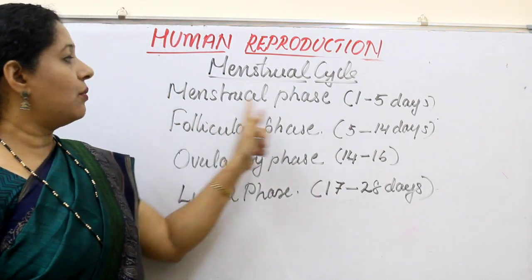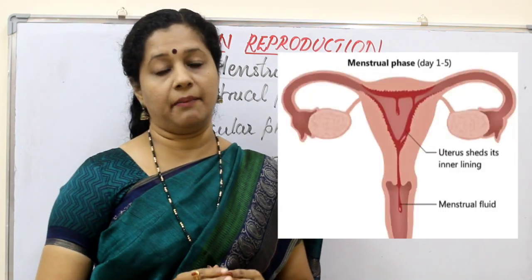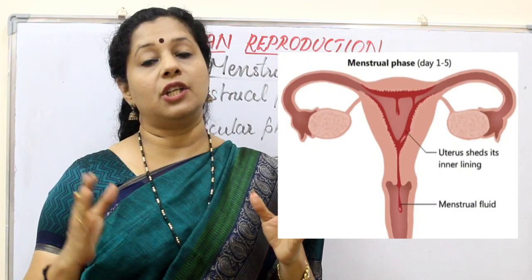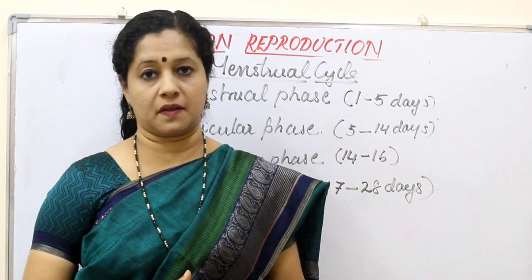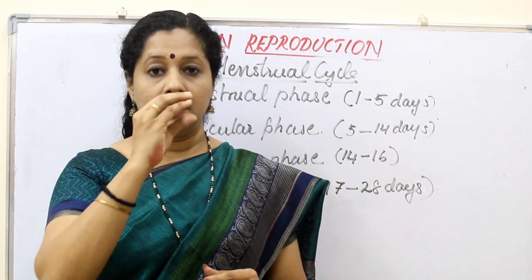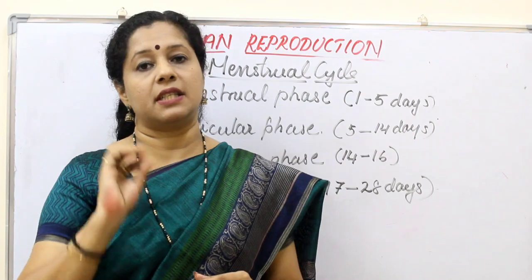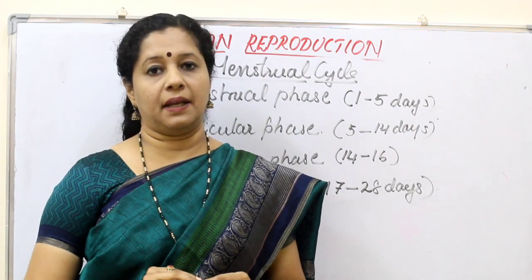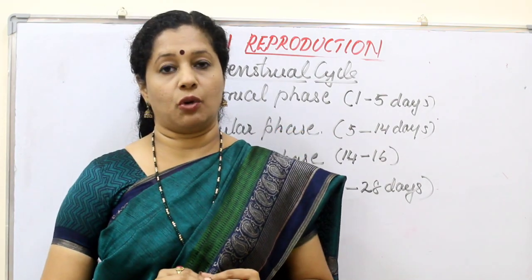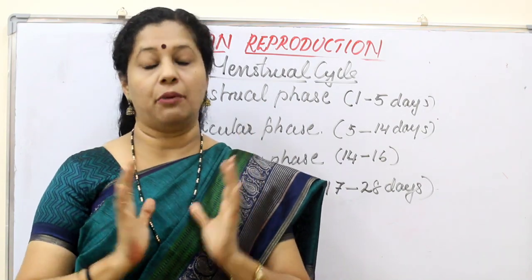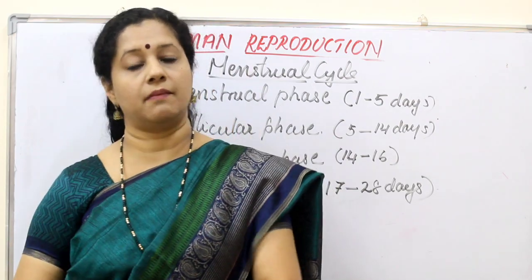Now coming to the menstrual phase, the day the bleeding starts is considered the first day of the menstrual cycle, and for the first 3 to 5 days the menstrual bleeding will occur. That is the menstrual phase, the first phase. During that time, what is happening? The endometrial lining is coming out through the birth canal, along with the blood vessels and mucus. Why is it happening? That is because of the lack of progesterone. Progesterone is a hormone which helps in maintaining the endometrium. So progesterone drops, and as a result the endometrium sheds and comes out.